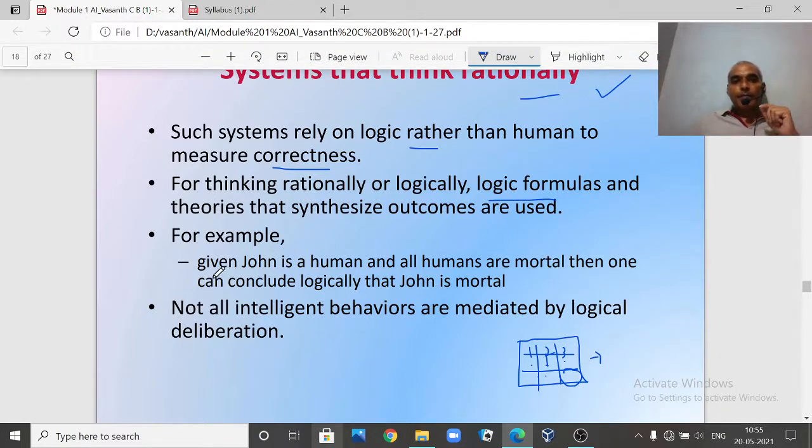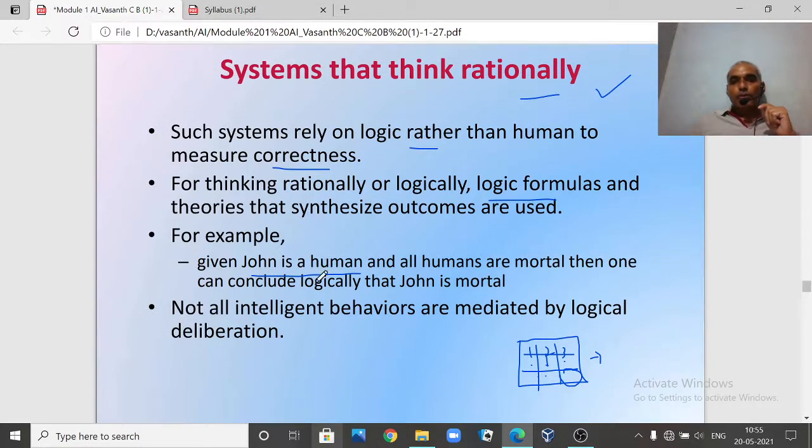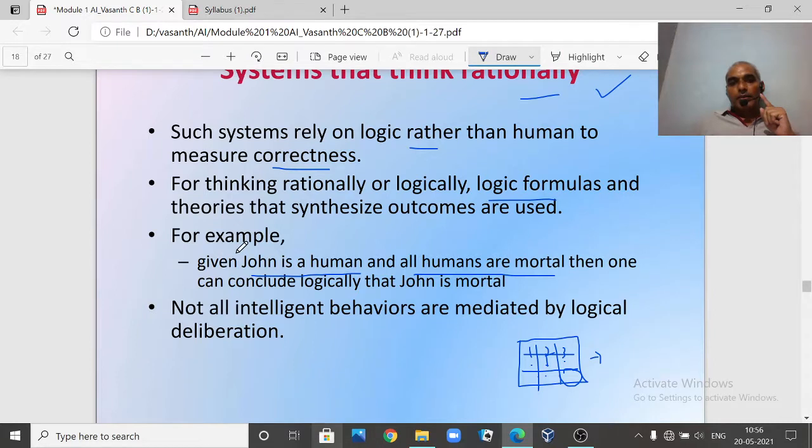Another example: if you have a statement, John is a human being. The second statement, all humans are mortal. The first is the knowledge we have, John is a human being, and all humans are mortal. With these two, what is the conclusion you can make?